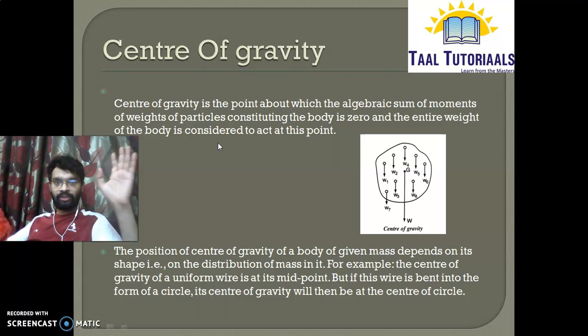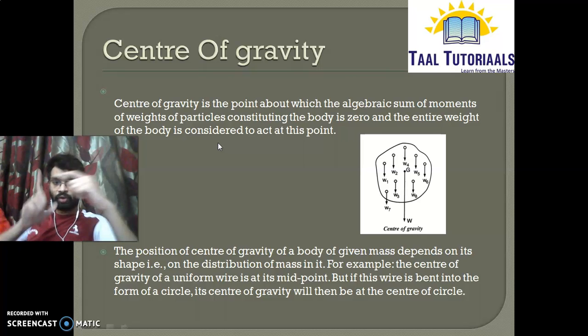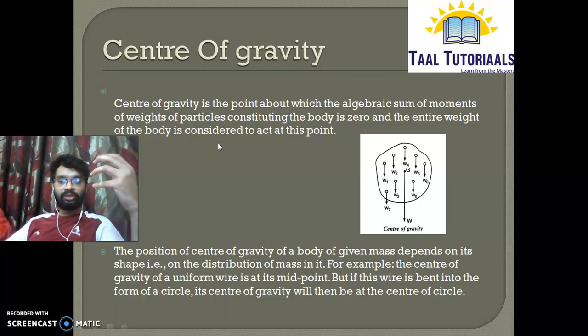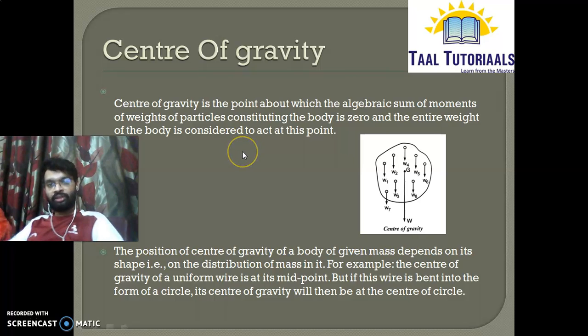For example, for a rod, the position of the center of gravity will be the midpoint of the rod. For a solid cone, it will be at a fraction of the height of the cone. For a circular ring, the position of the center of gravity will be the center of the ring. See, the position of the center of gravity of a given mass depends on its shape, that is, on the distribution of the mass in it.